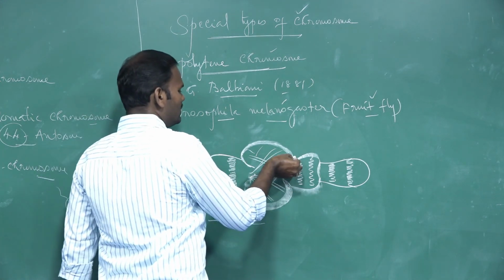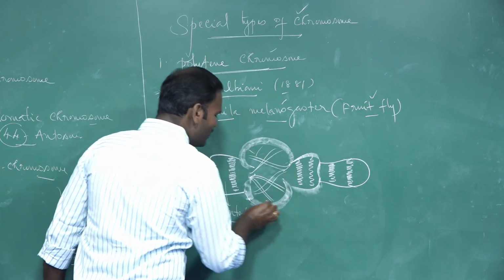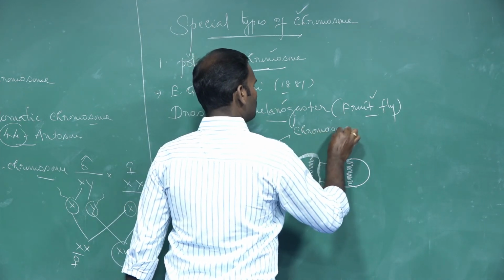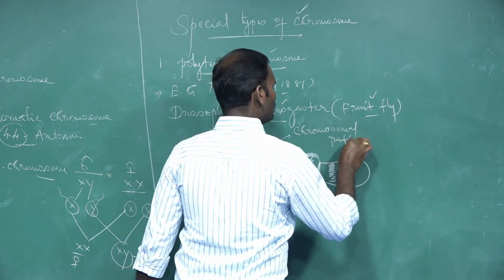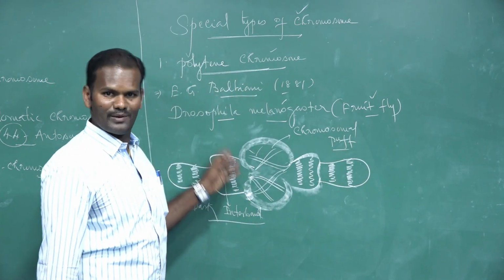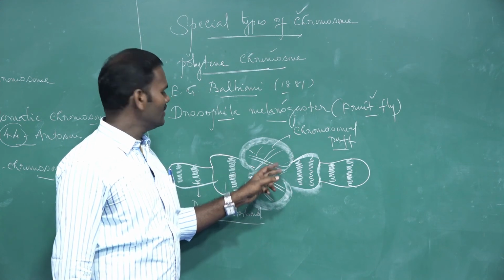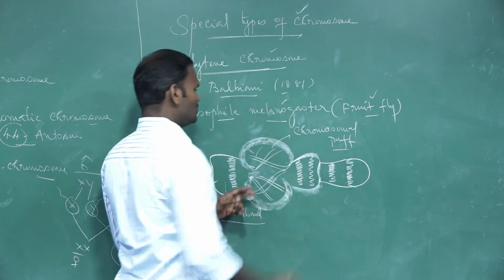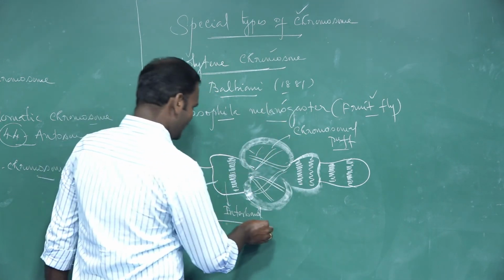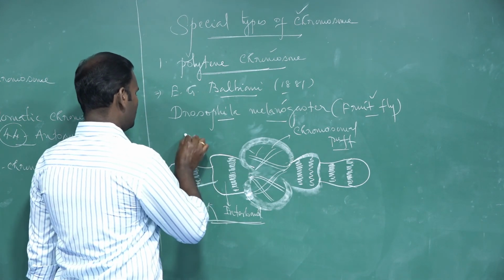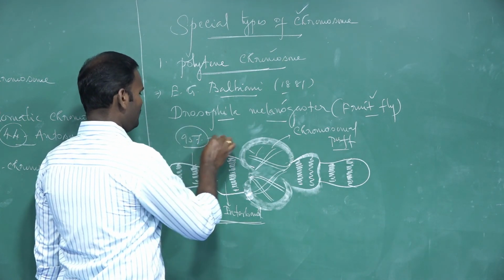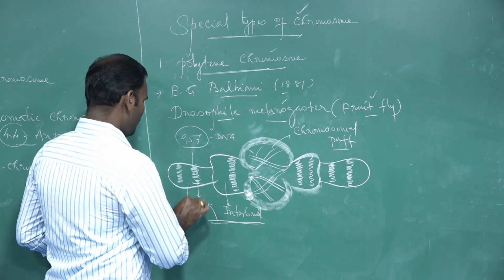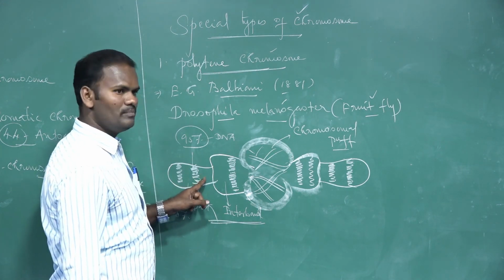It also has extremely large puff-like structures. It is nothing but the chromosomal puff. It is also called the Balbiani ring because it was first discovered by Balbiani. These regions are responsible for extensive RNA synthesis. Next, 95% of the DNA is present in the band regions, I mean the dark bands. The remaining 5% of DNA is present in the interband.